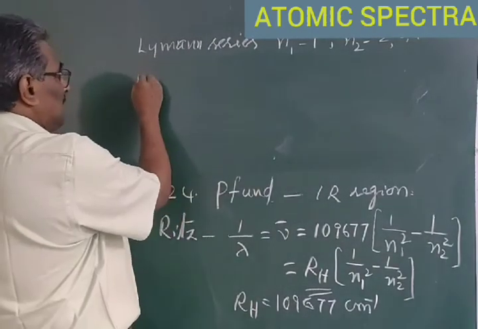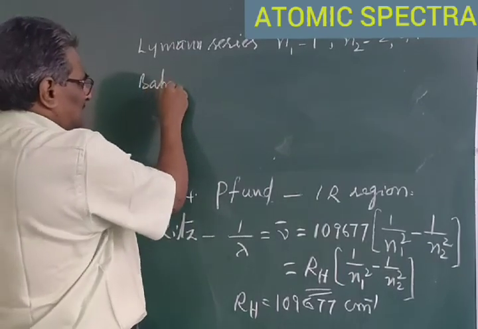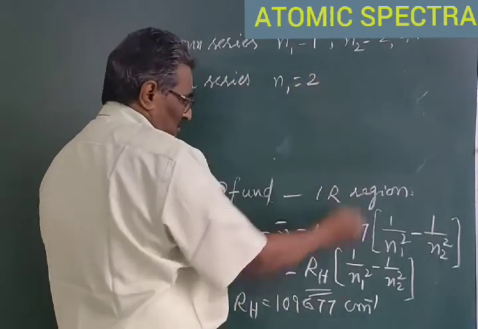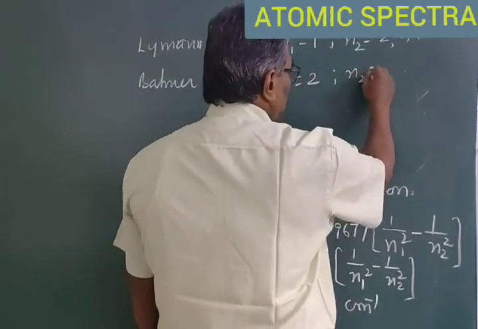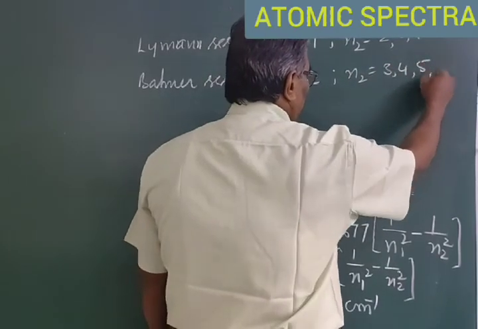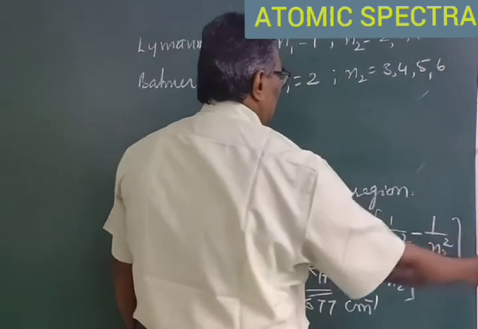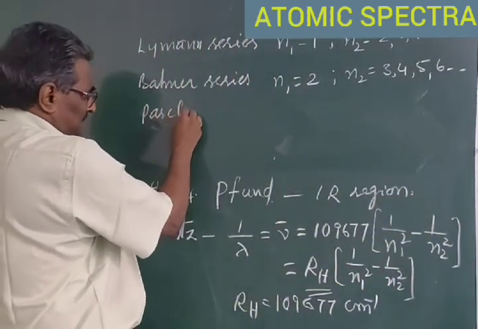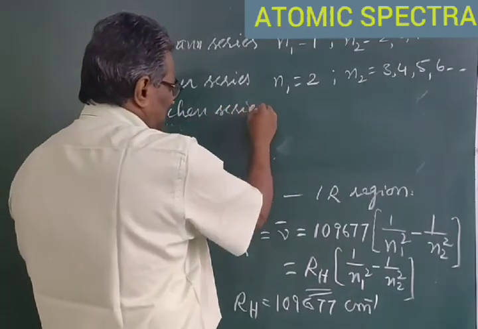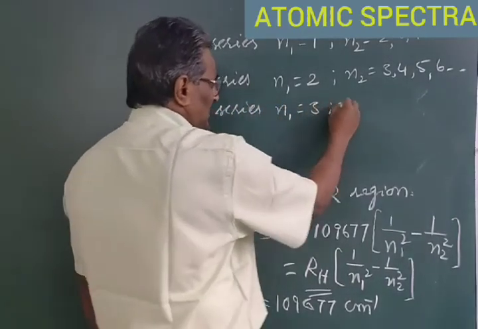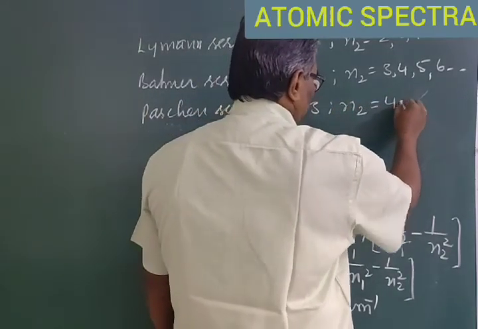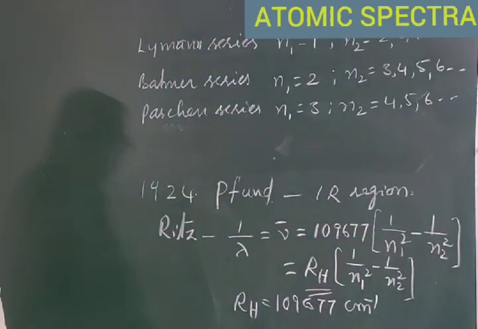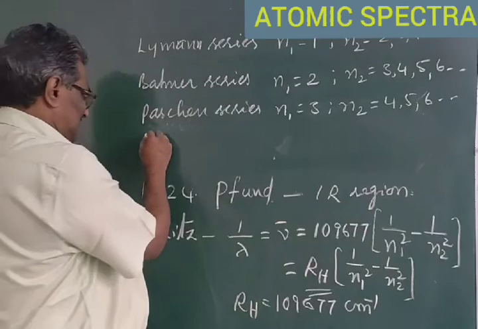In the Balmer series, n1 is equal to 2 and n2 is equal to 3, 4, 5, 6, etc. For Paschen series, n1 is equal to 3 and n2 is 4, 5, 6 and so on. We get the wavelengths of various lines in the Paschen series.